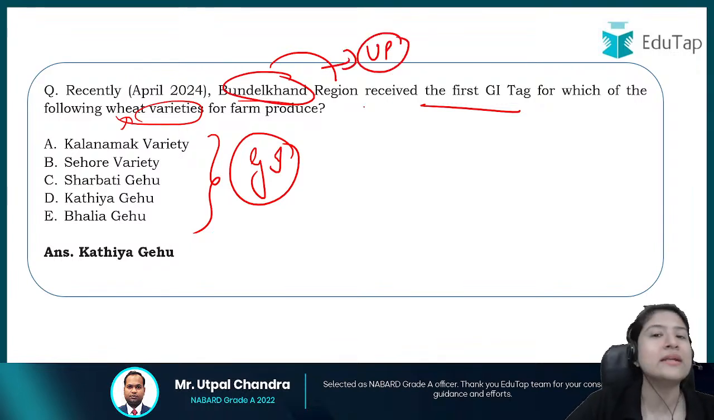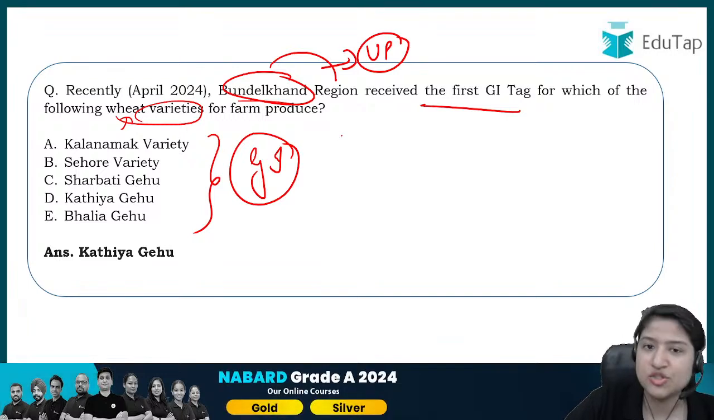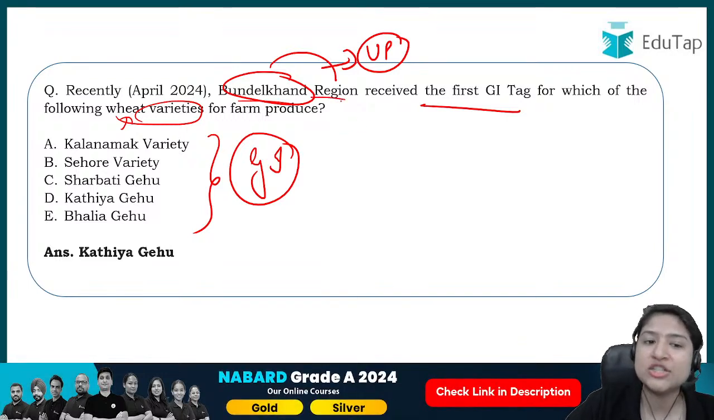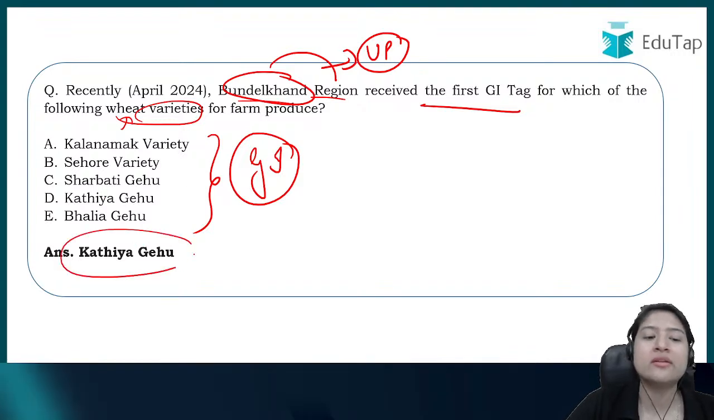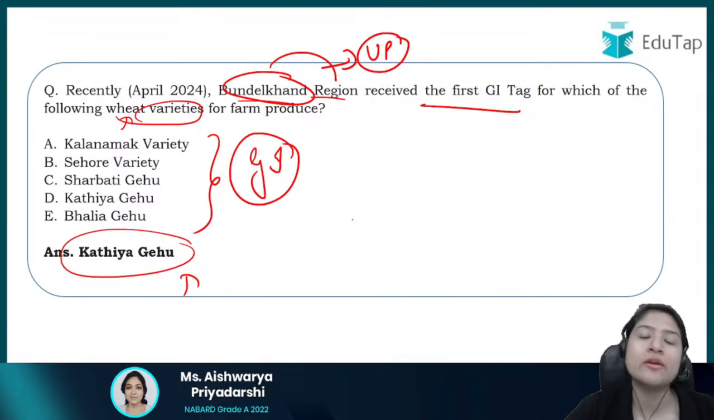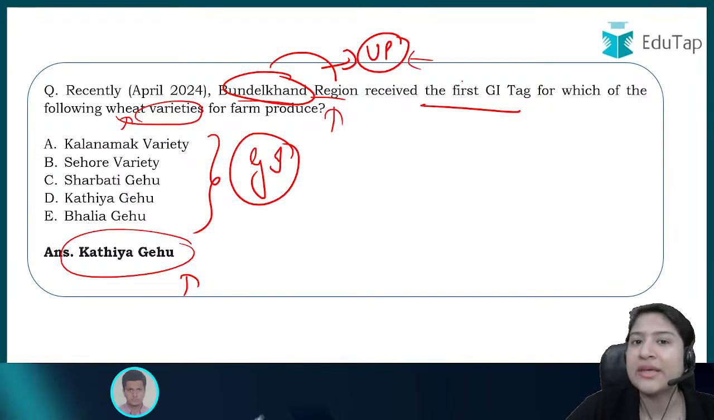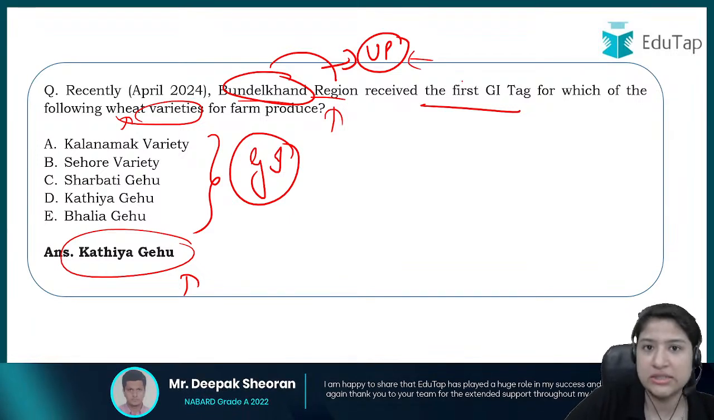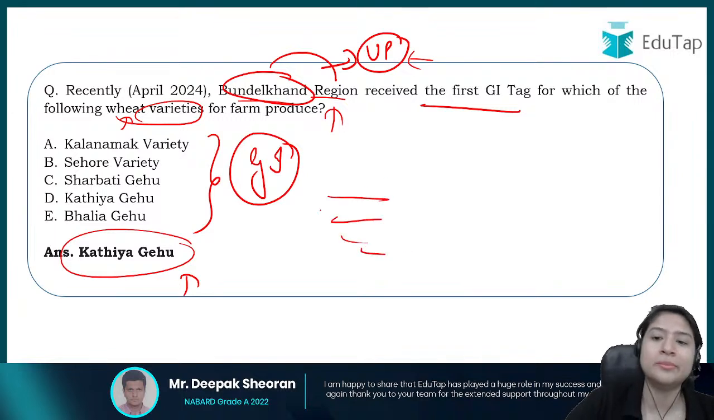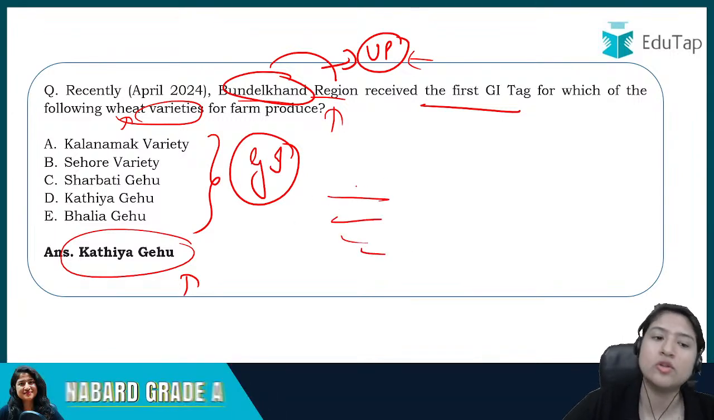Please keep in mind that in the examination, this question can be framed in n number of ways. They can provide you with the region and ask you the name of that variety, or they can mention that Kathia Gehu recently got a GI tag and ask which region it belongs to. Now Bundelkhand you should also memorize, and keep in mind that it belongs to the Uttar Pradesh region, because in some cases the states are directly mentioned. So you should be very clear with all this.